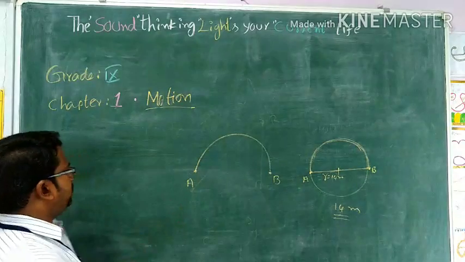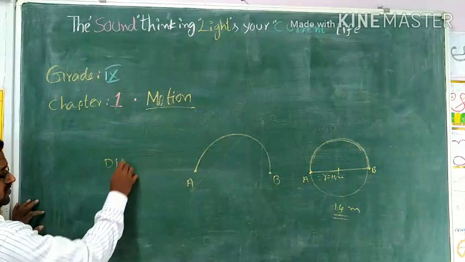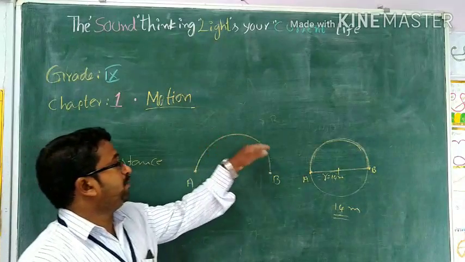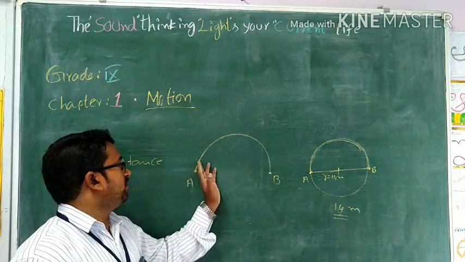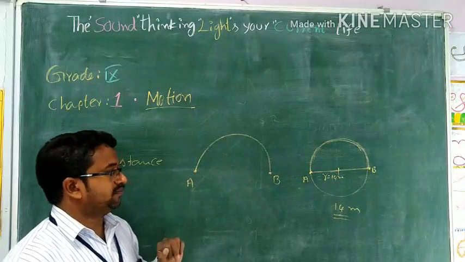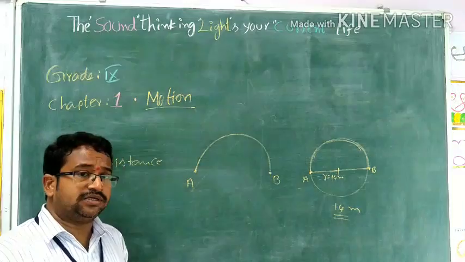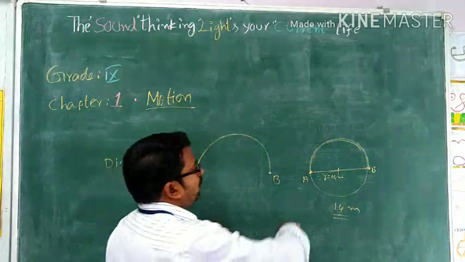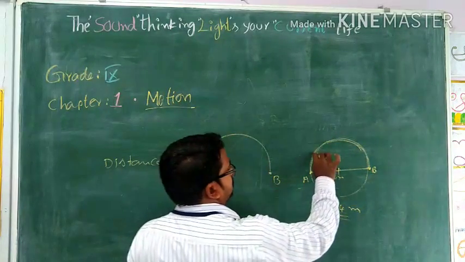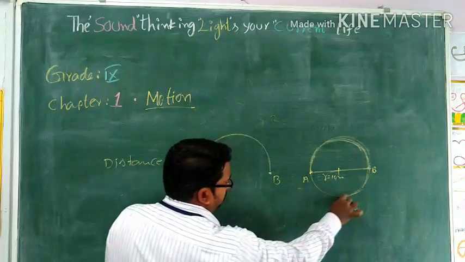Right, let us see the distance first. What is the distance now? The entire path covered by the body. So from here to here. What is the shape of the ground? Circle. What is the circumference of the circle? Because he is running like this, he is going to cover the circumference of the circle.